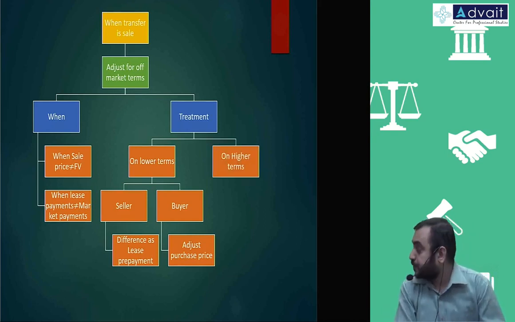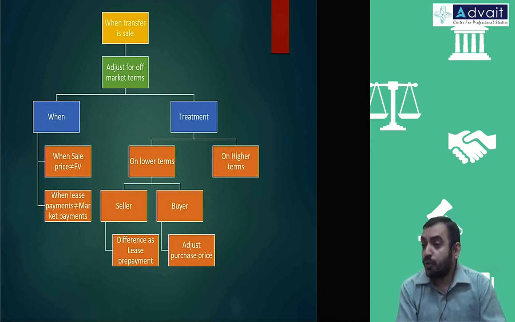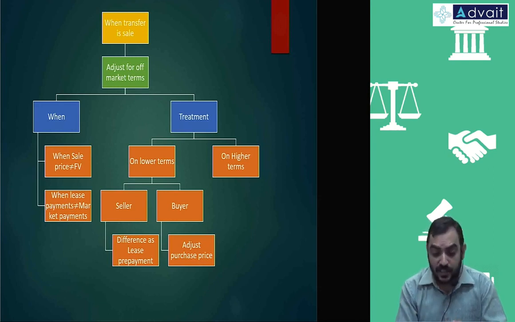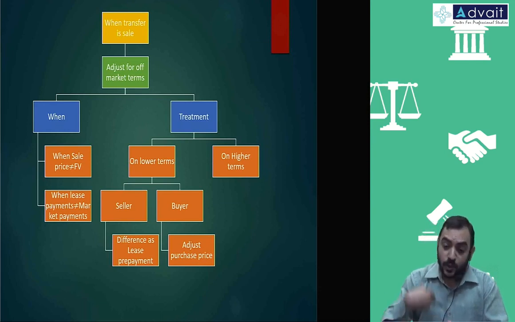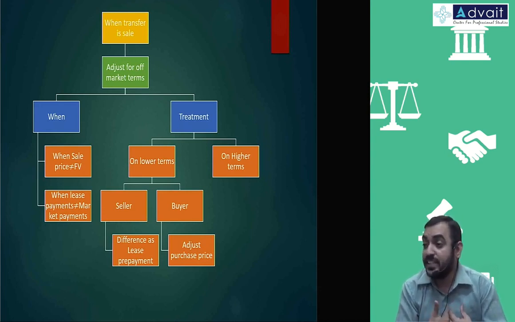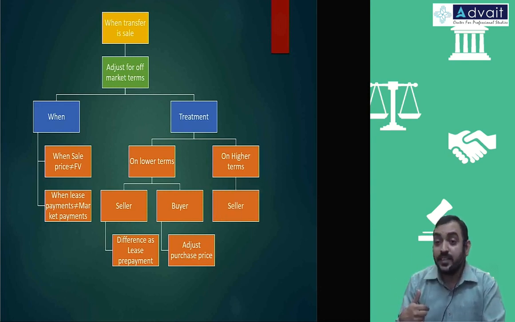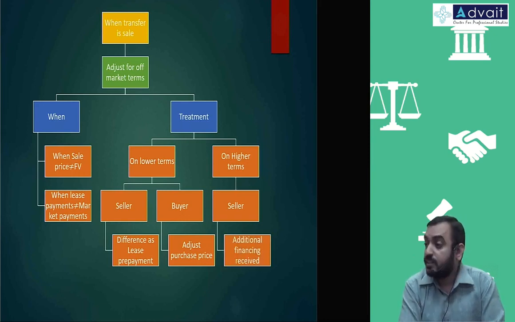What if it is on higher terms? How can you sell at a higher price? Why will the other party pay you a higher price? Because what you tell them is, I need the asset, I need the money also, so you give me more money, I will give you more lease rentals. So I get more money, but I also pay you more lease rentals, so that the fair value gets adjusted ultimately, so that my financial need is fulfilled. So in higher terms, the extra amount you receive is a support for you. You treat it like additional finance, like a loan receipt.